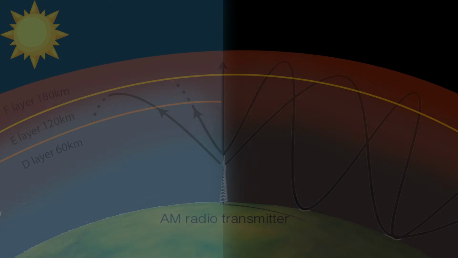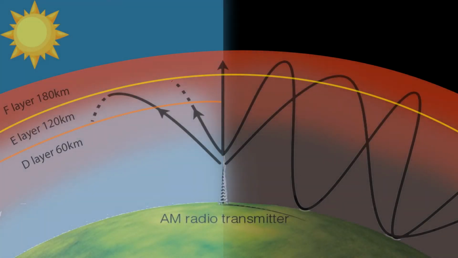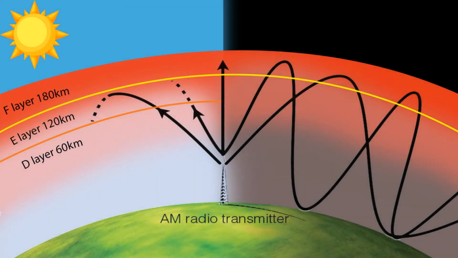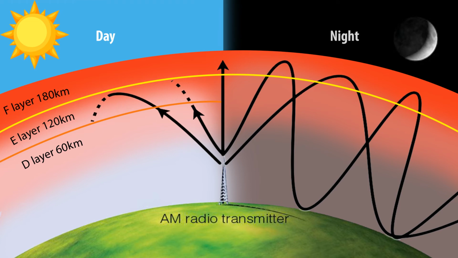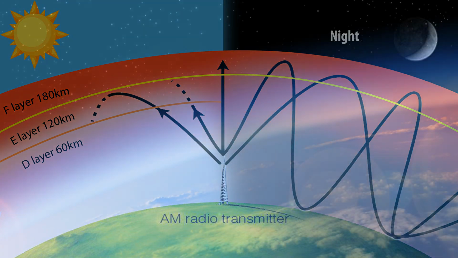Let's move on to radio wave propagation. AM radio waves are long enough to interfere with ions in the sun-charged D layer. But at night, the D layer is weak, and the AM signal propagates further, requiring stations to use less power.